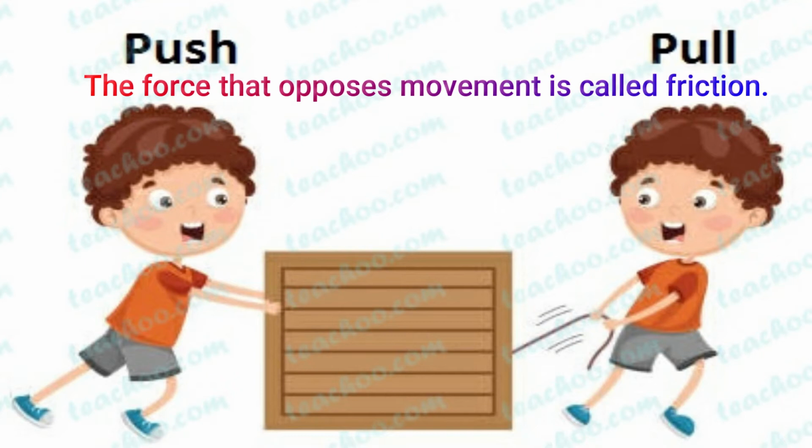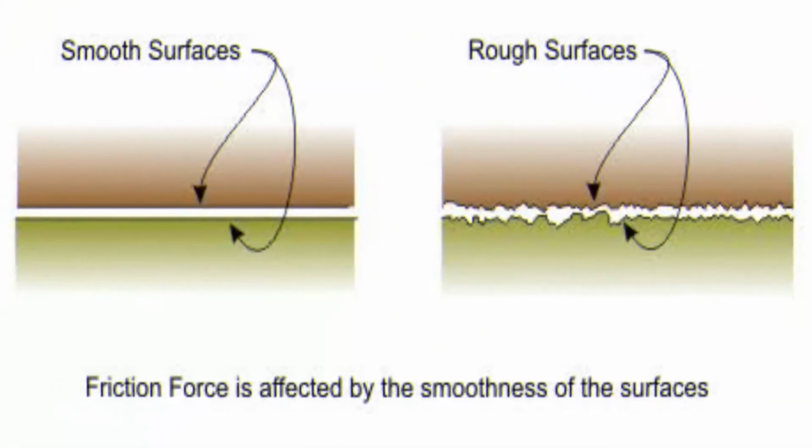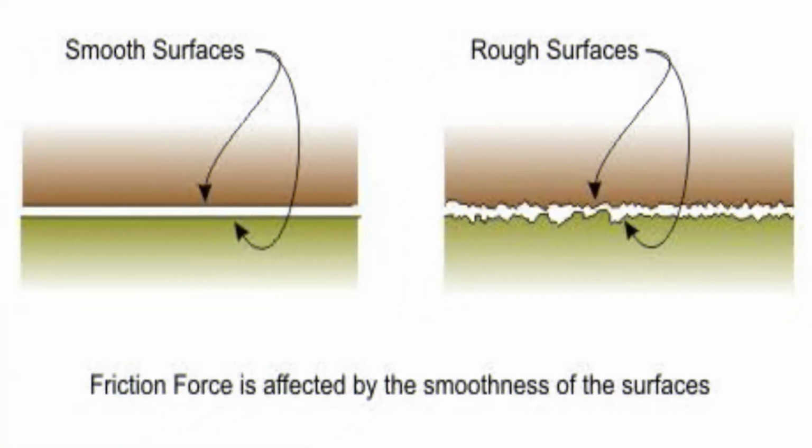The force which is acting in the opposite direction when we push or pull the table stops the table from moving when you stop pushing or pulling the table. This force is called a frictional force. Friction can be produced more or less depending on the surface of the objects. If the surface is rough, the force of friction will be more.